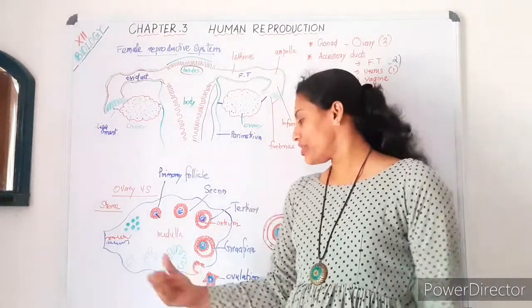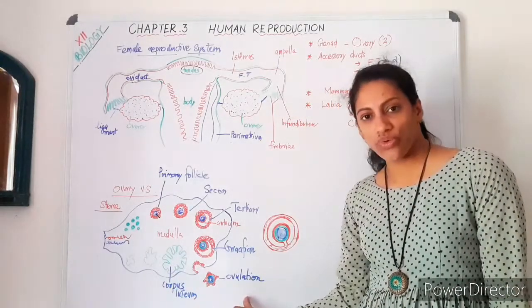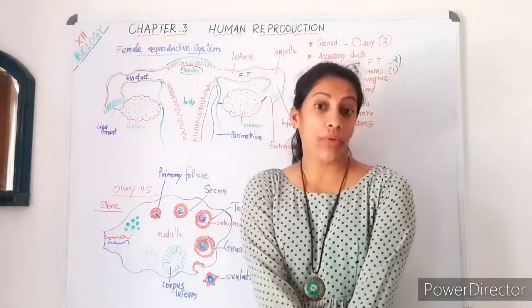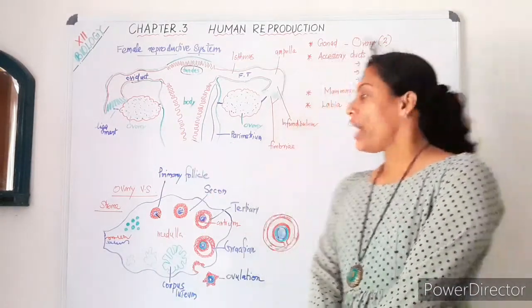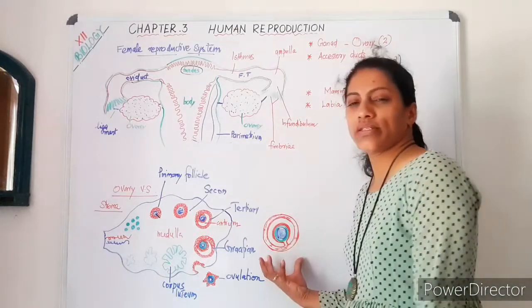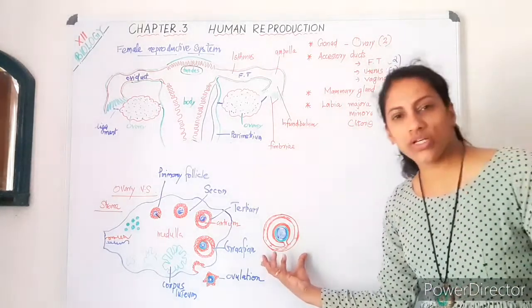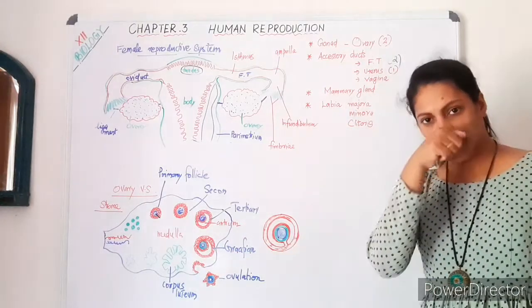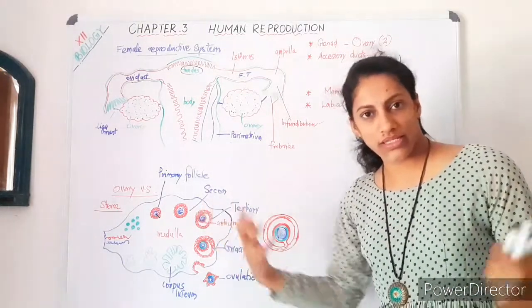When the secondary oocyte is released, it is called ovulation, and what remains will be converted to another structure called corpus luteum. Now let me discuss the structure of the mature follicle, the Graafian follicle, which is ruptured to release the ovum.